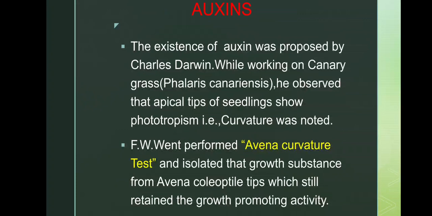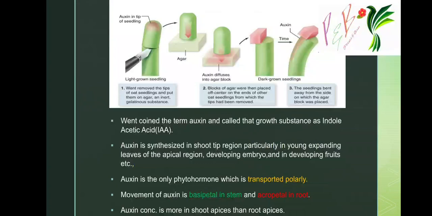F.W. Went performed the Avena curvature test and isolated the growth substance from Avena coleoptile tips, which still retained the growth promoting activity. This Avena curvature test is responsible for the discovery of auxin. You must keep in mind the Avena curvature test.